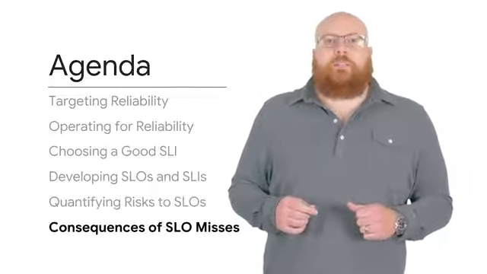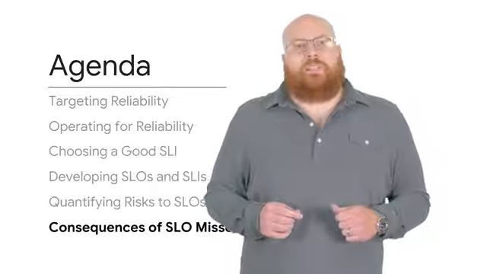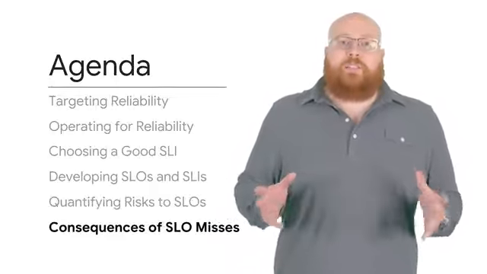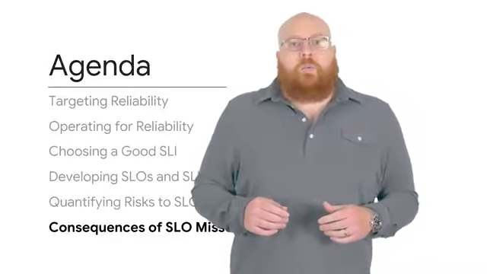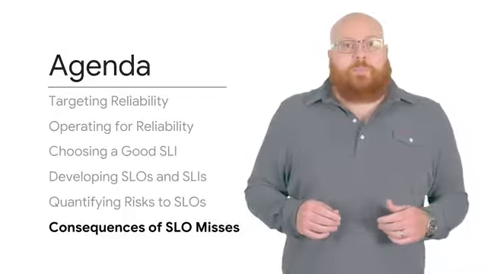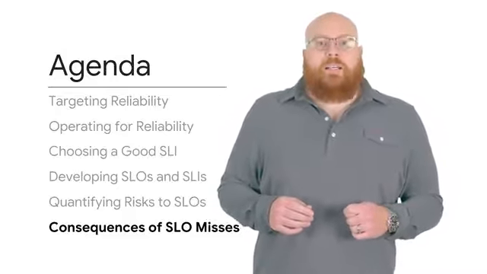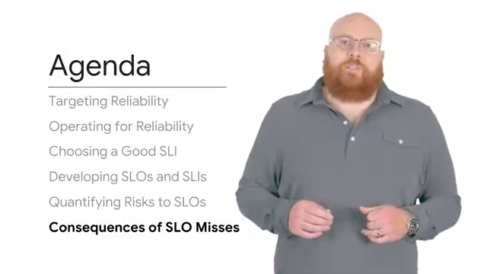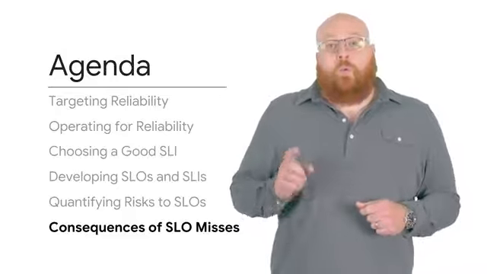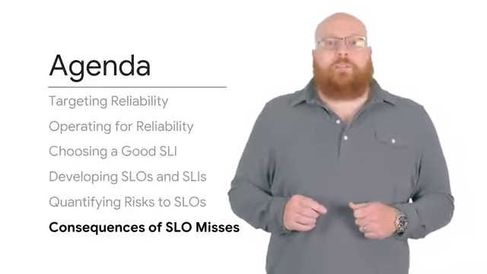The sixth and final module, Consequences of SLO Misses, explains why documenting both your SLOs and the responsibilities of your different stakeholders in your organization when those SLOs are missed is essential. It gives advice on what to document and how to create an error budget policy that incentivizes all parties to engineer for service reliability while minimizing potential organizational friction.